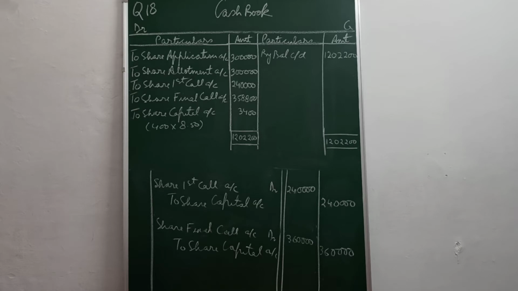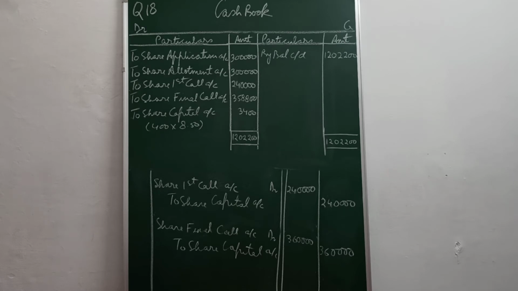Next entries: first call money due on 1,20,000 shares of rupees 2 each, share first call account debit to share capital account. Since all the money was received, it will be posted directly in the cash book to share first call account, 2,40,000. Then the final call was made, the due amount will be 3,60,000 on 1,20,000 shares of rupees 3 each, share final call account debit share capital account.